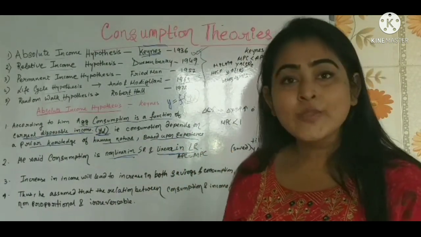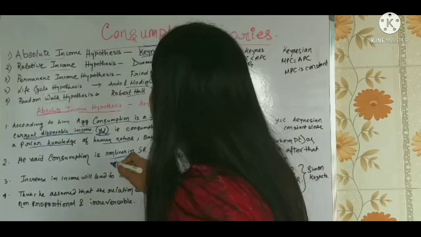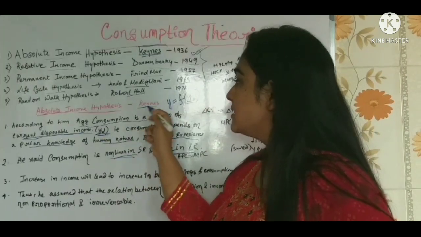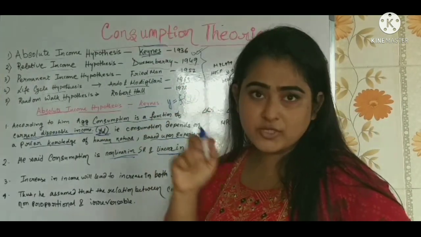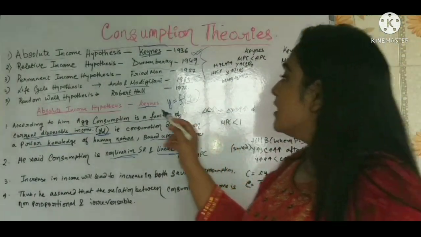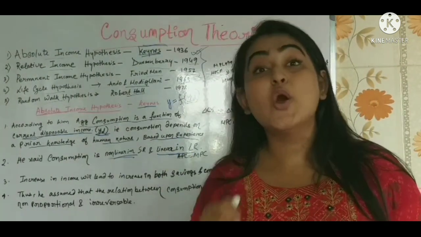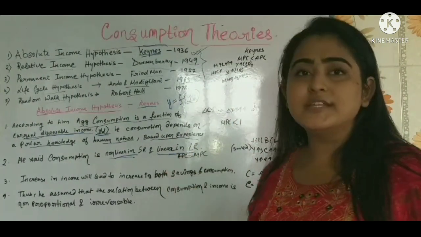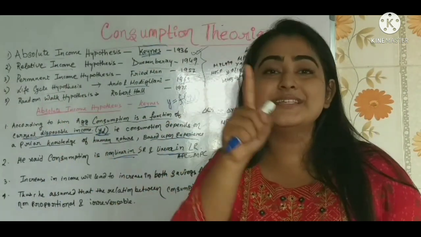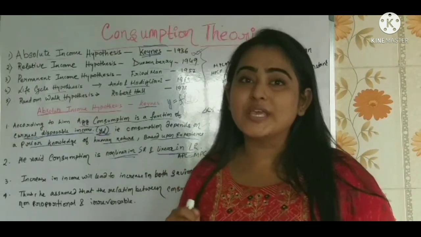Why is that so? In the short run, we say what? This absolute income hypothesis by Keynes is a short run hypothesis, it's not long run. I will tell you one thing: Keynes gave the short run hypothesis, not the long run. From where did we get this long run hypothesis? It was given by the Keynesians. Keynes and Keynesians, there is a difference. It's not the same. Who are the Keynesians? They are the followers of Keynes, right?